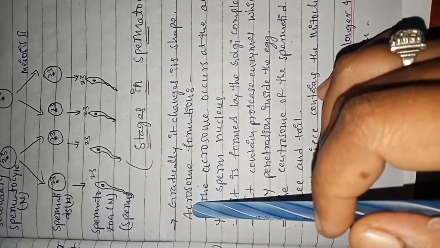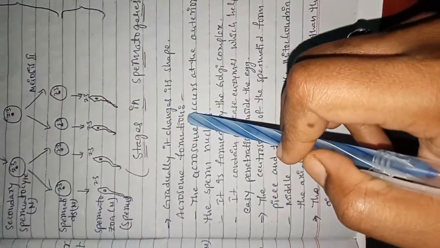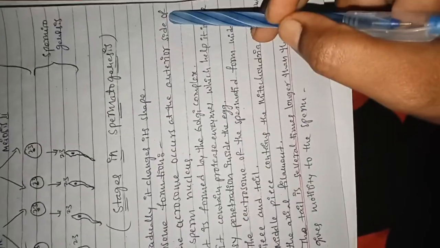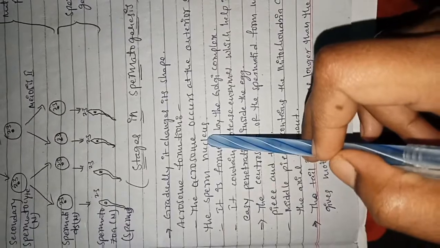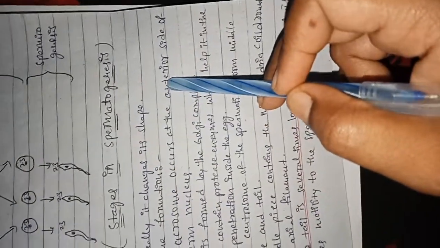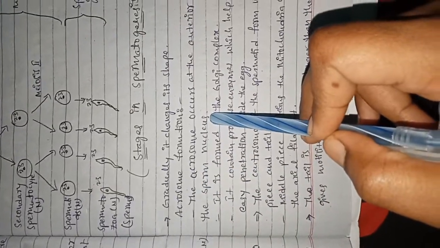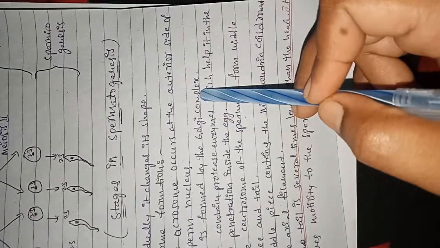The next change is acrosome formation. It is an important modification. The acrosome occurs at the anterior side of the sperm nucleus. It is formed by the Golgi complex.